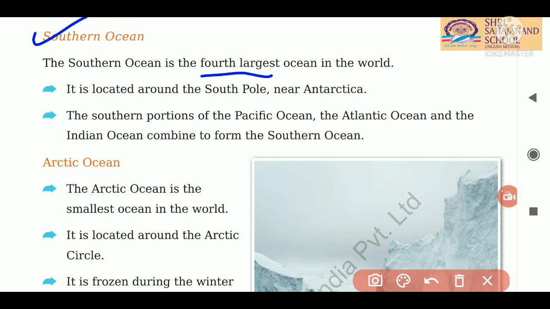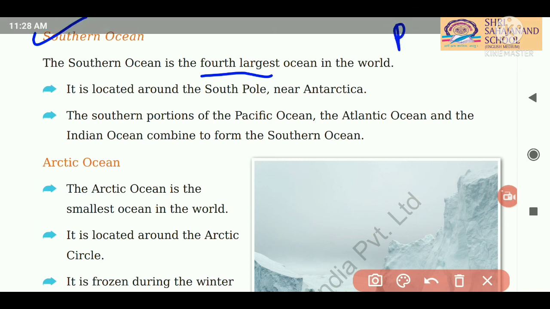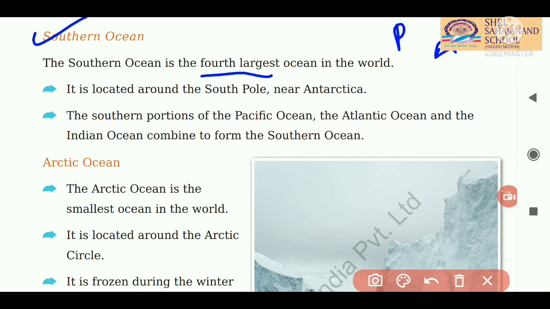And you know that Antarctica is the coldest region, covered with ice and snow. The southern portions of the Pacific Ocean, the Atlantic Ocean and the Indian Ocean combine to form the Southern Ocean. These three oceans together are forming the Southern Ocean, because all the ocean water bodies are joining together, just merging with each other.